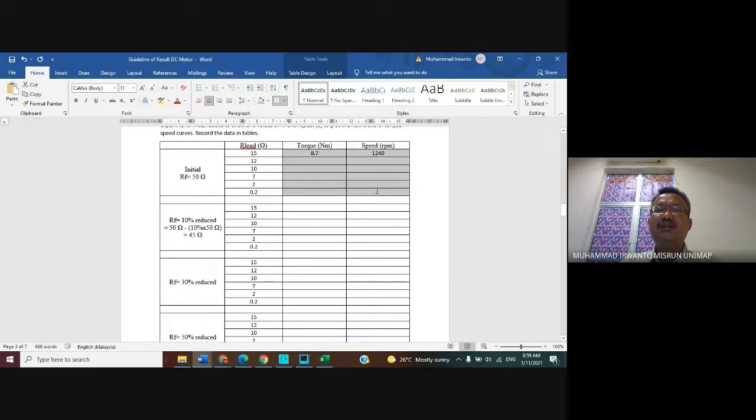Okay, and then first, we want to reduce the value of the field resistance. For example, reduce by 10%. So 50 ohms minus 10% multiplied by 50 ohms.